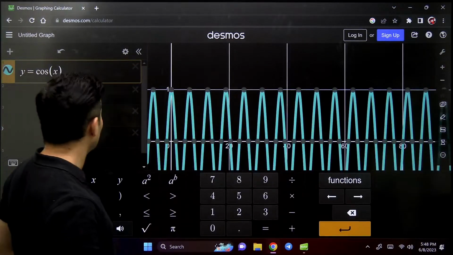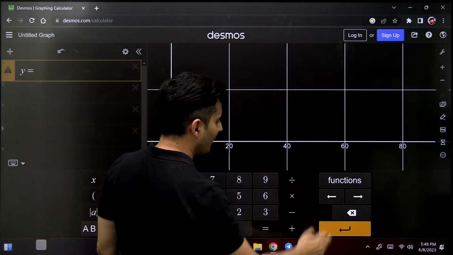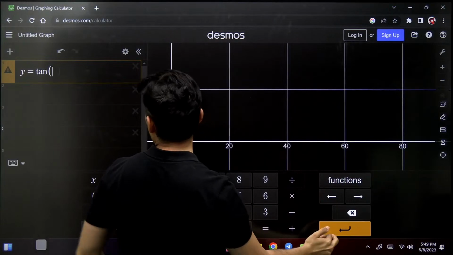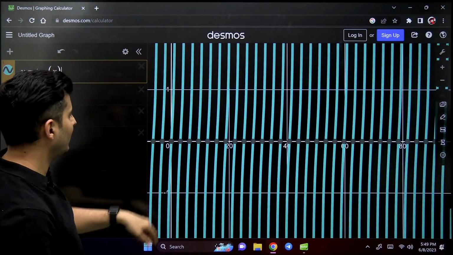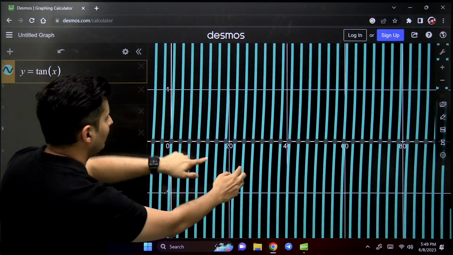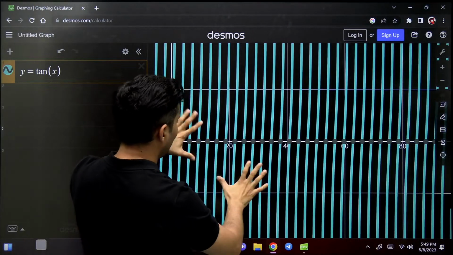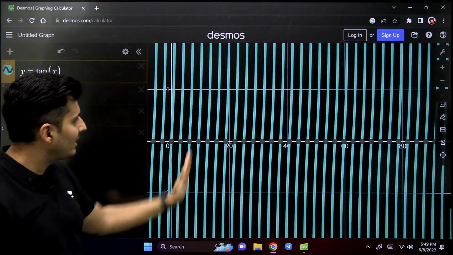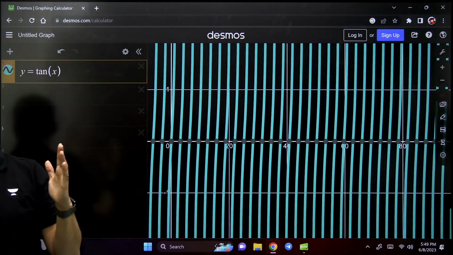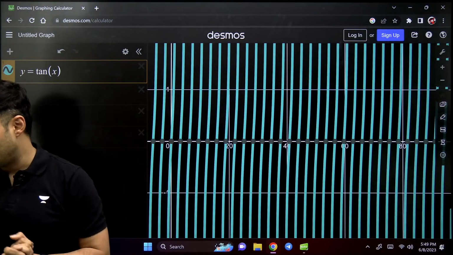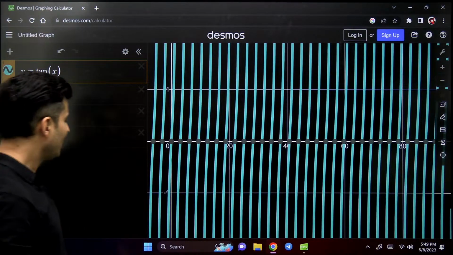And I can also show you tan function, because many of you will be interested in tan function as well. Look at this. This is how tan of x looks like. Exactly what we were predicting it to be. Now these lines are placed very close to each other, so I'm not able to zoom, but yes, these are lines going like this, like this, like this. So many lines, they are not straight lines, they are curves actually. Yep. So what a beautiful way to see graphs.